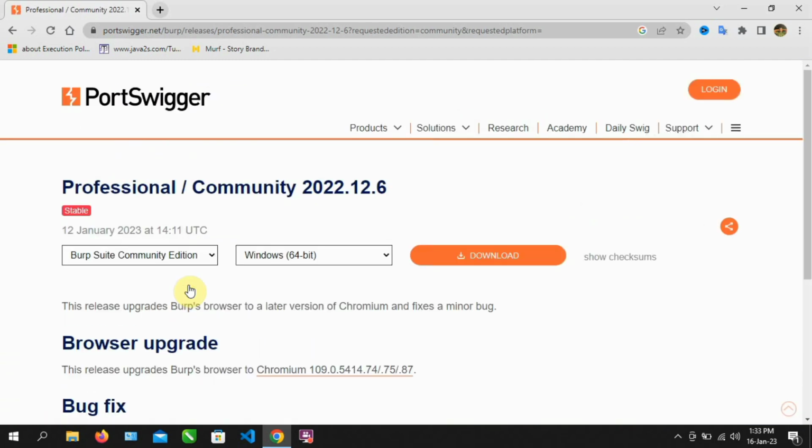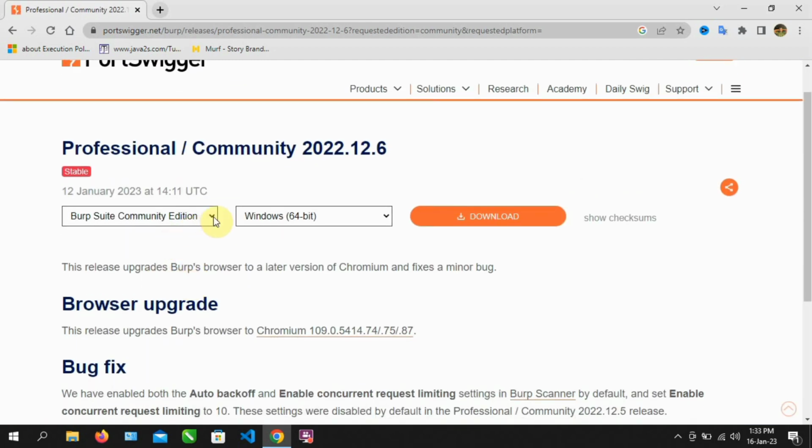Then, from the drop-down you select your operating system. If you are using the Linux operating system, a Mac operating system, or a Windows operating system, you select it from here. Then you click Download.